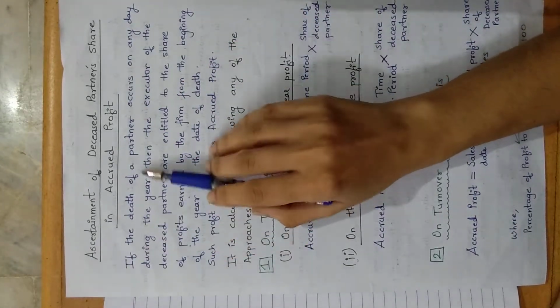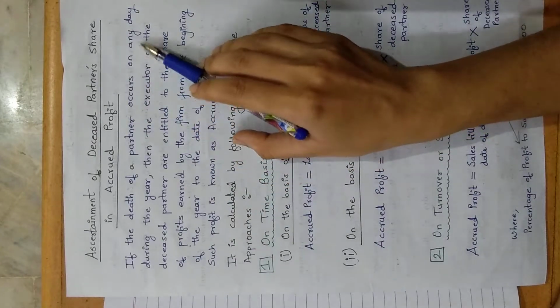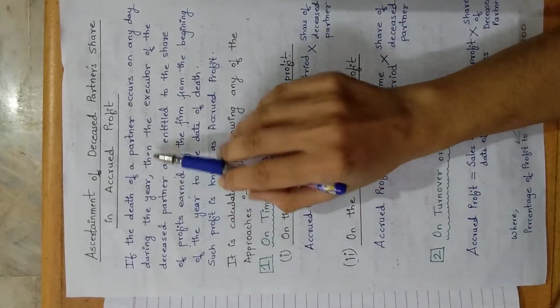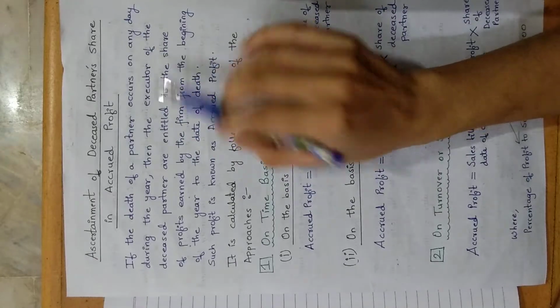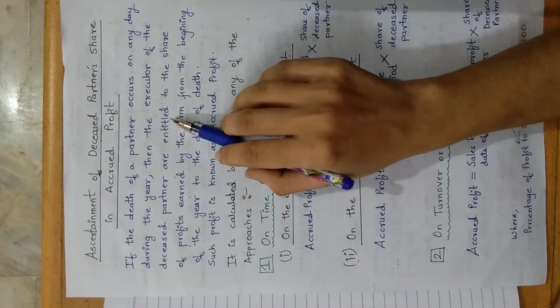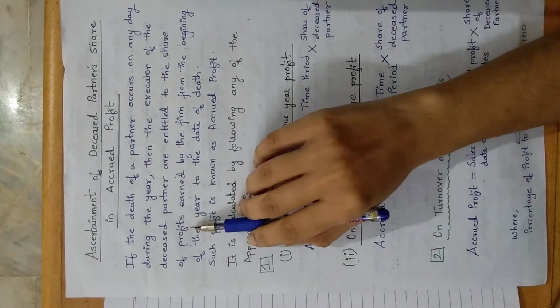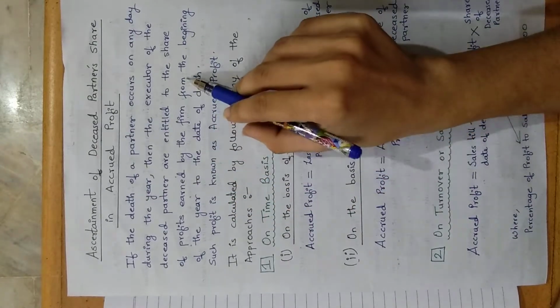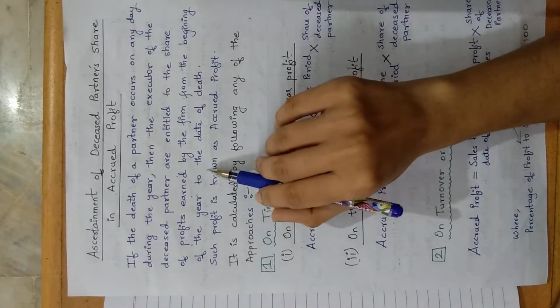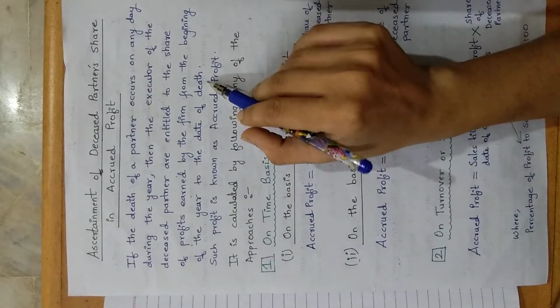So if the death of a partner occurs on any day during the year, then the executors of the deceased partner are entitled to the share of profits earned by the firm from the beginning of the year to the date of death.